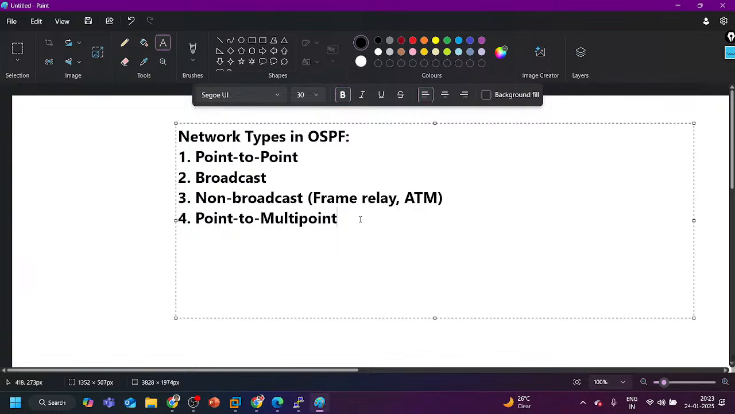Now tell me, is DR required there? No, no. DR is not required. DR and BDR are not required because, guys, all the spokes are connected to the hub.